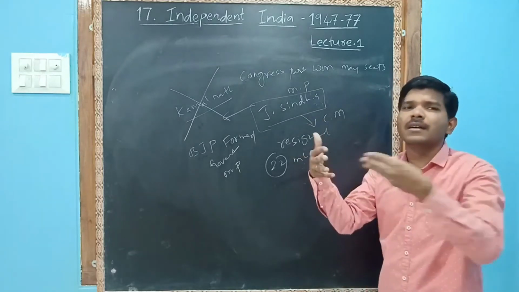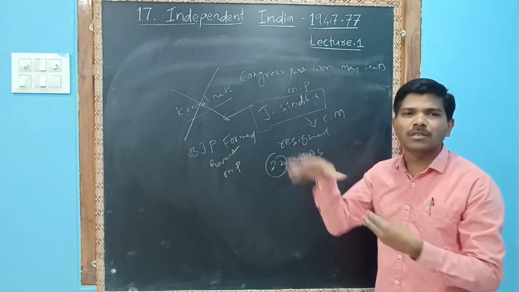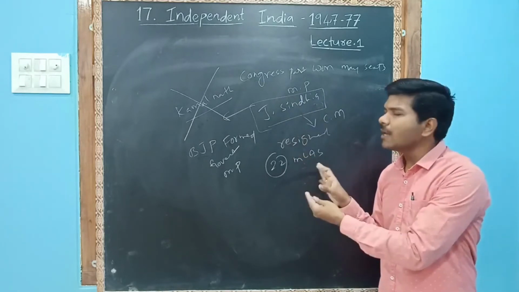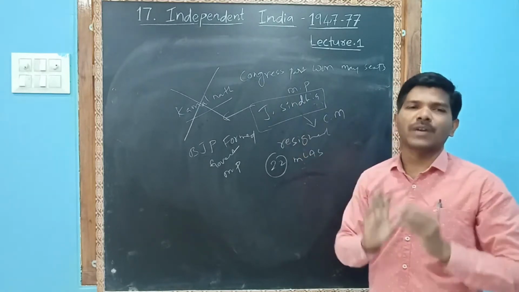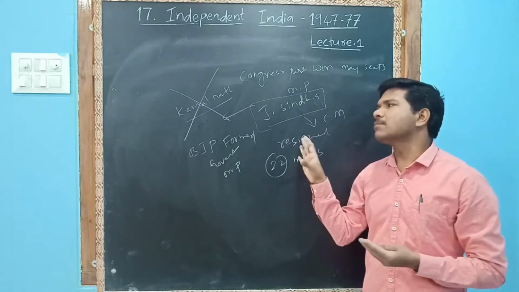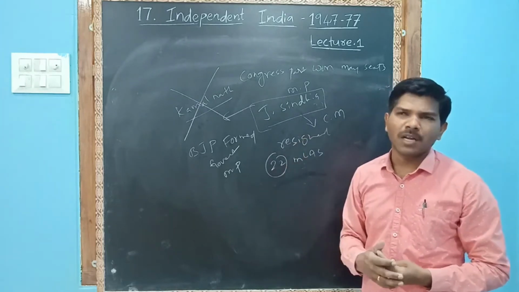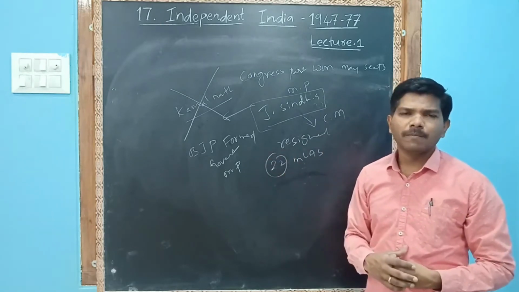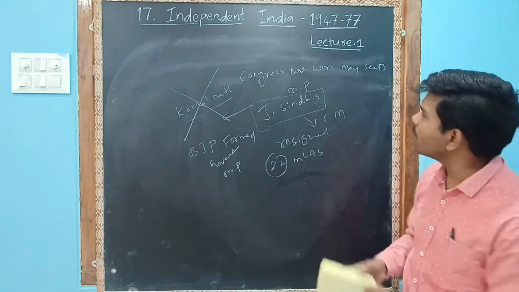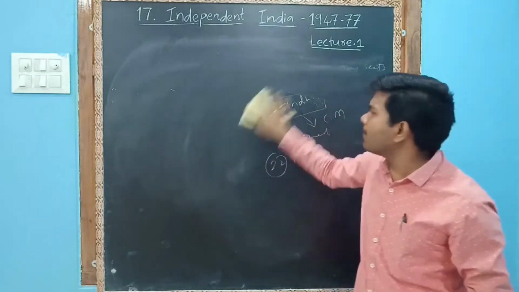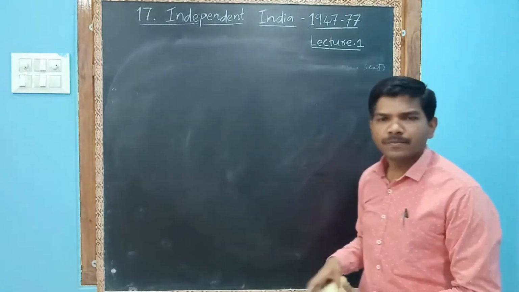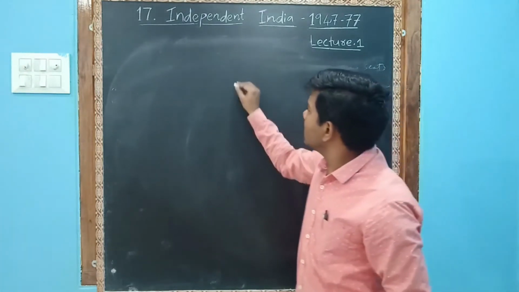There were internal conflicts, internal competition among these members. Due to that, their policies are also different. Sometimes they may not oppose the Congress party, sometimes they oppose the Congress party. Sometimes some of the members do not like Congress party policies, and they will come outside.